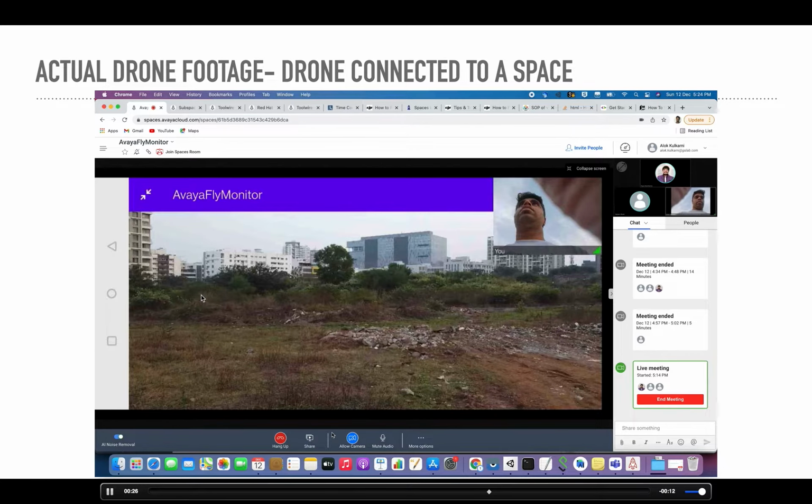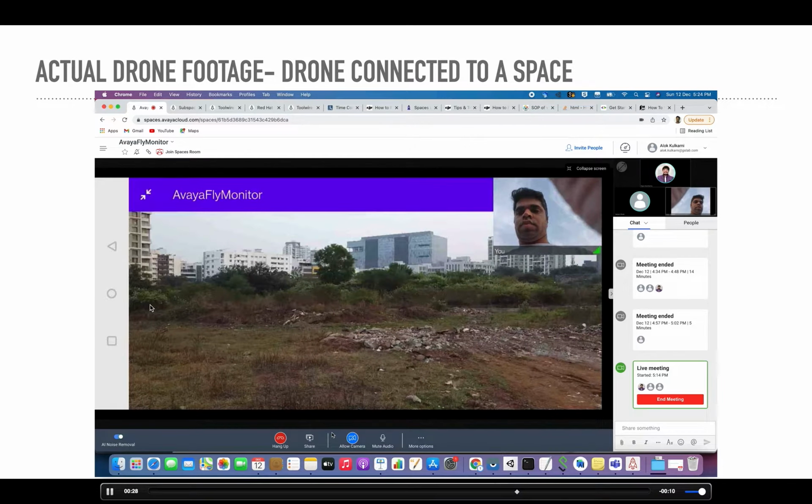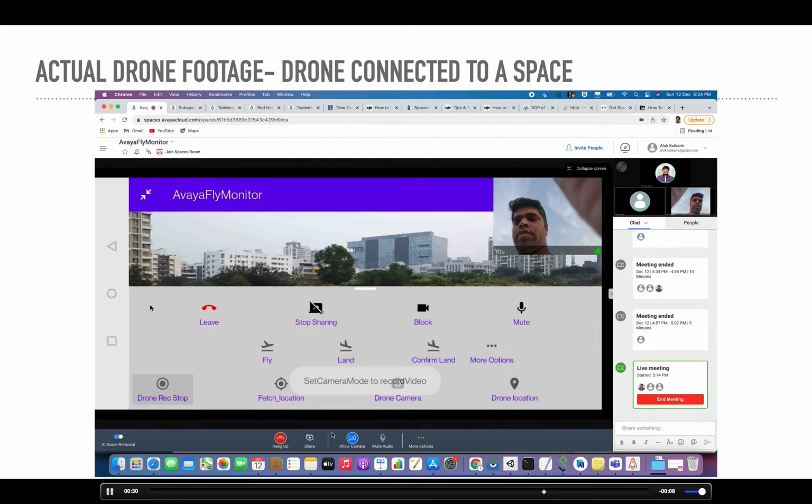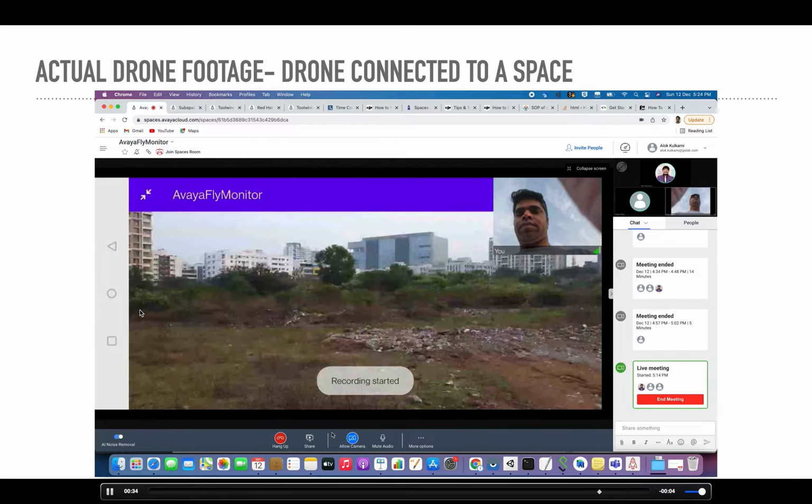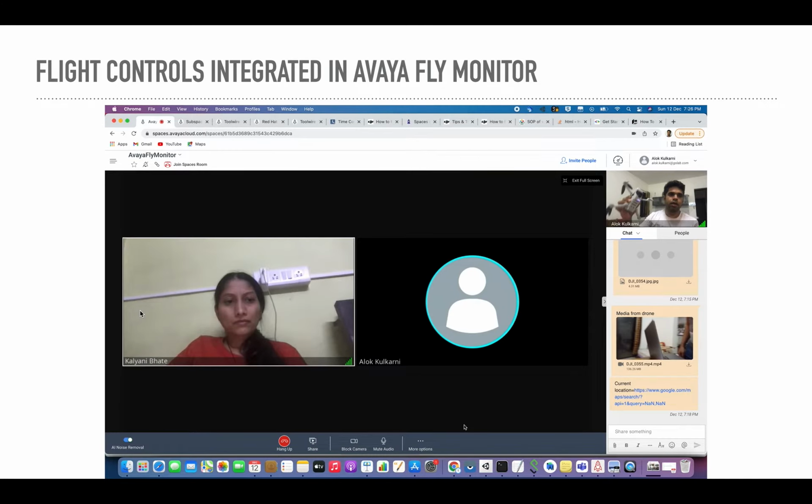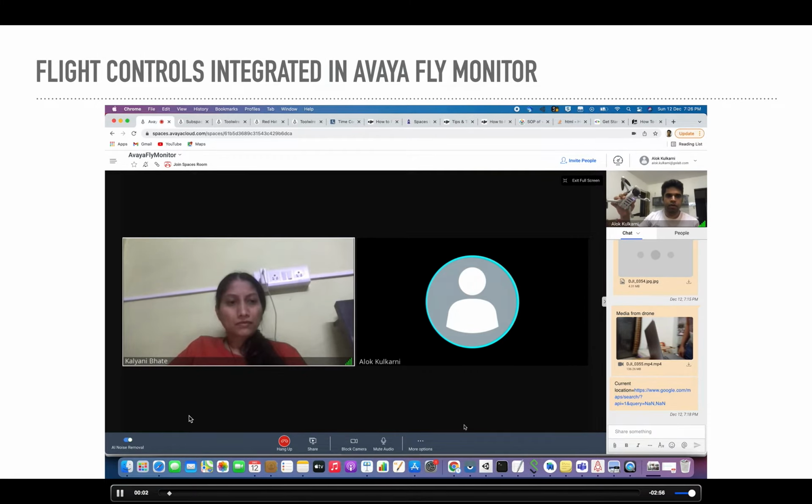Can you please take the recording of this place? Sure. So the drone controller is operating and recording the video, taking the audios, photos and videos. So let's see some other use cases I have, where a Mavic Mini drone will get connected to this space as a user. I will just showcase that quickly.